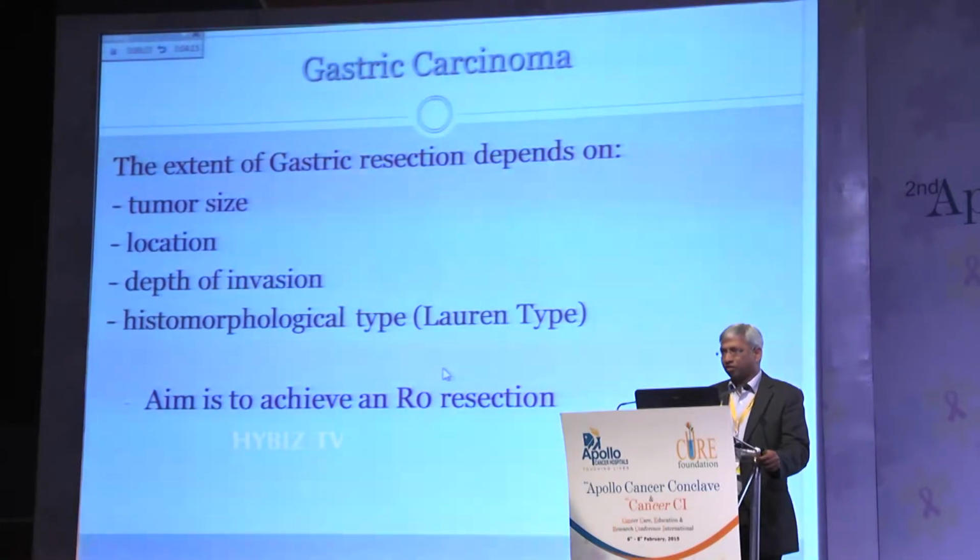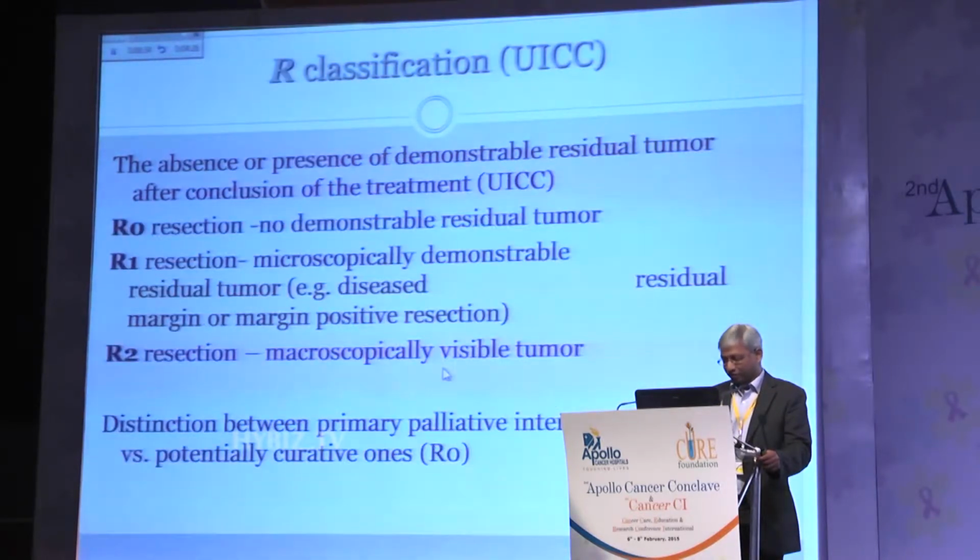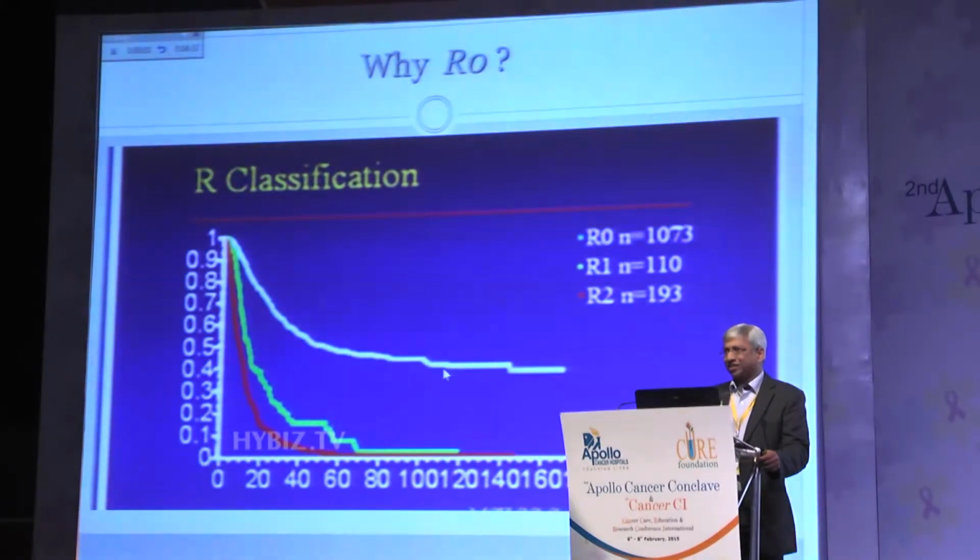Now, patients who have extensive local adhesions and local invasion, we would really not go ahead with a surgical procedure because it increases the morbidity and mortality of the procedure. The aim is to achieve an R0 resection. The standard definition of R0 being no demonstrable residual tumor, either microscopically or macroscopically. And in a curative setting, there is absolutely no place for an R+ resection. So the surgeon should plan an R0 resection much before he actually attempts the surgical procedure.